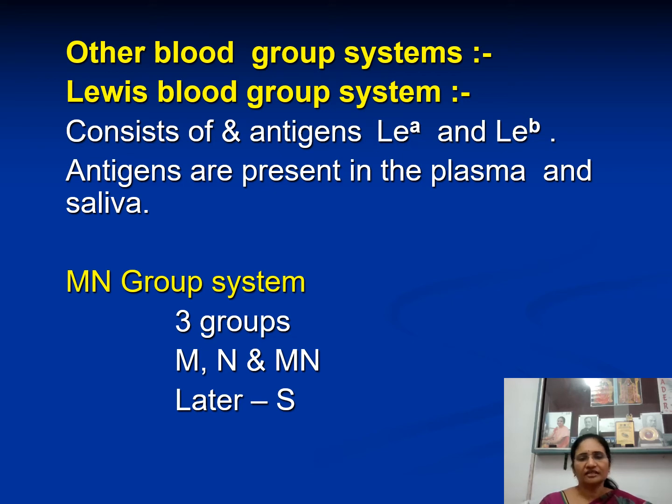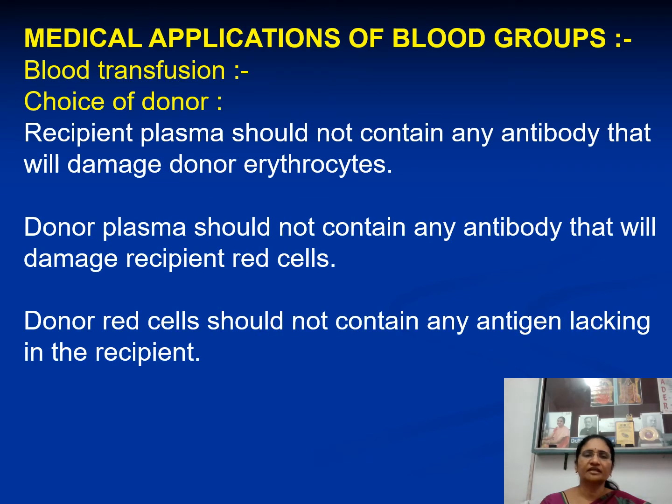Later, another group was also identified, called the S group. That is about blood group antigens and their corresponding antibodies. One thing is A group, B group, AB group, O group. And another grouping system is the RH system, that is RH positive and RH negative.